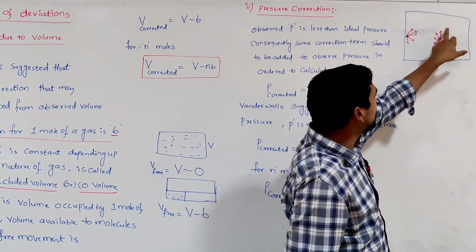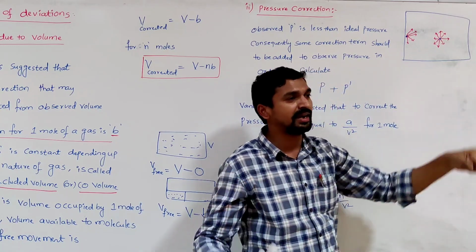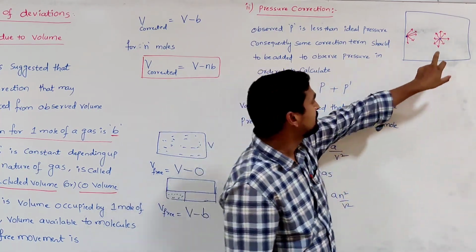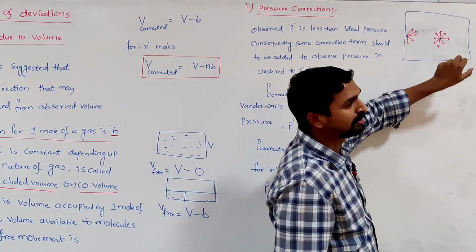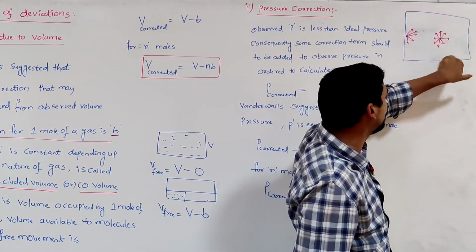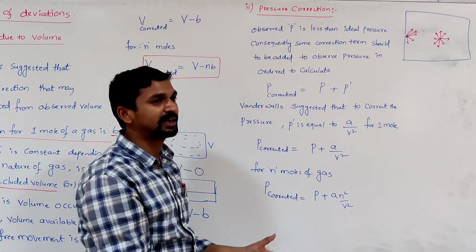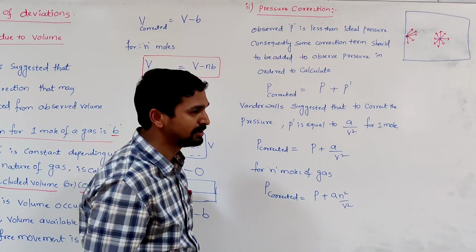These neighboring molecules attract the molecule in all directions with the same force. That's why there is no resultant pull on this molecule. It does not move in this direction, or upward or downward. It will remain in that position because it is uniformly attracted from all its neighboring molecules.